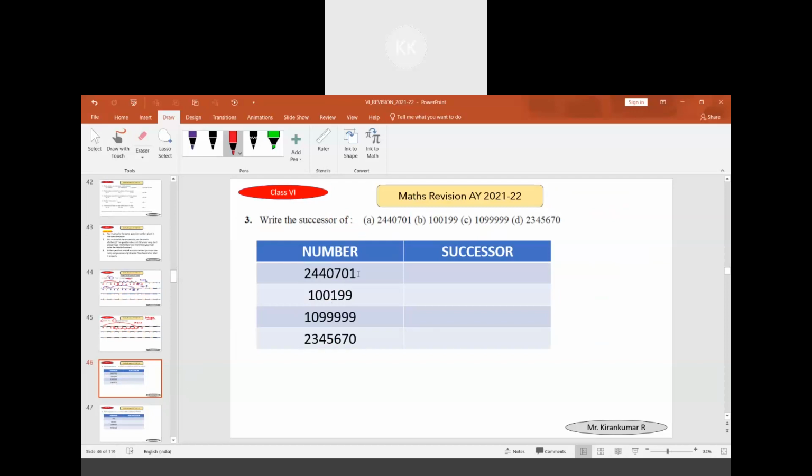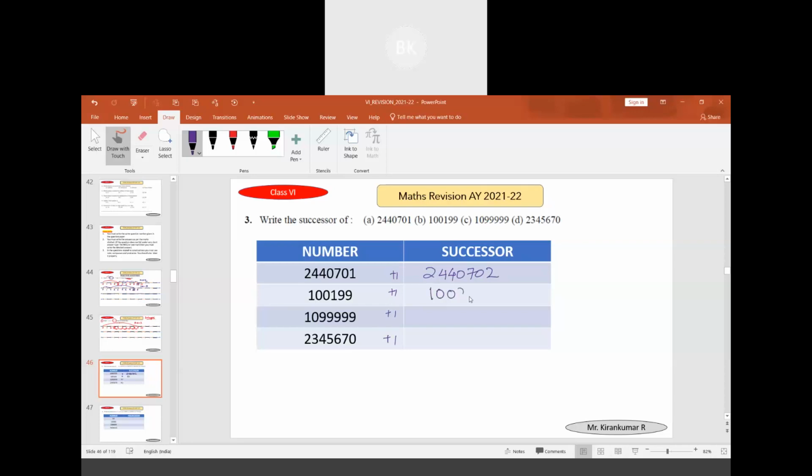Now the next question: we have to write the successor of these numbers. Successor means we have to add 1 to each one of these to get the successor. When 1 is added to 2440701, it becomes 2440702.